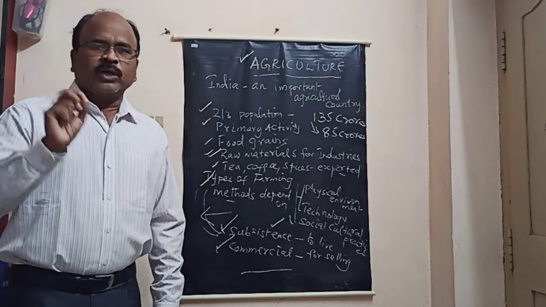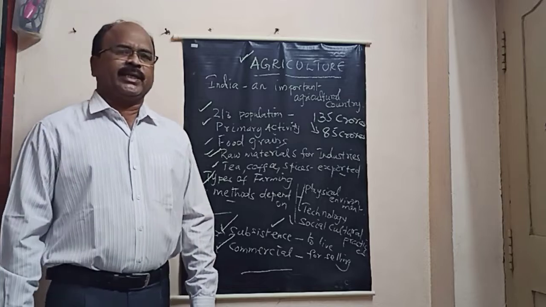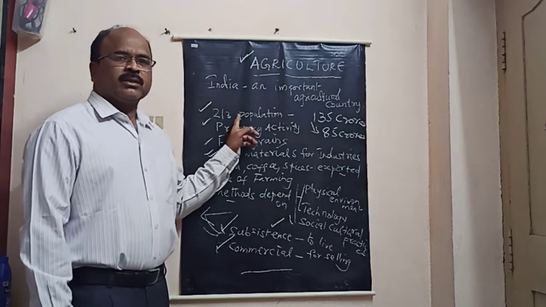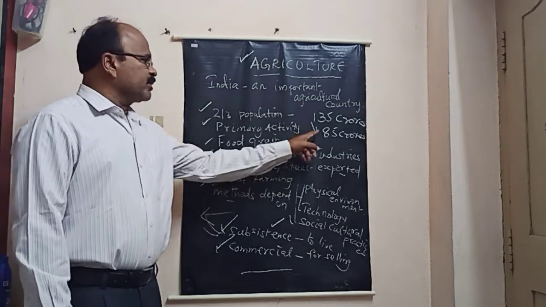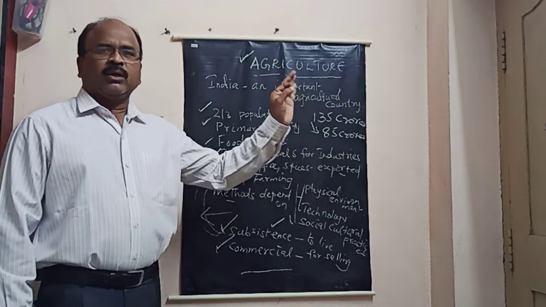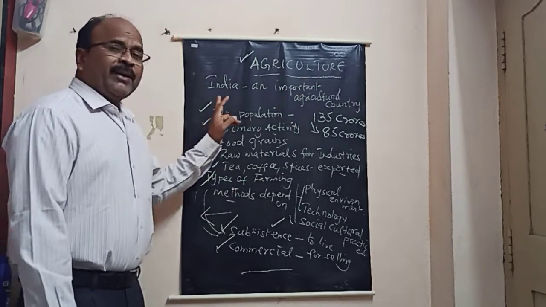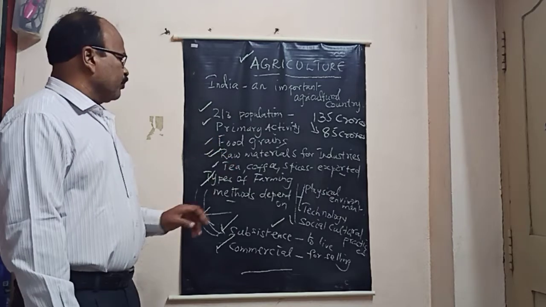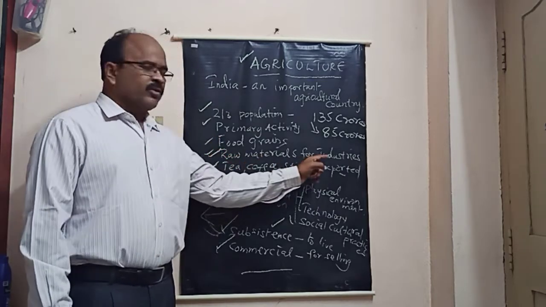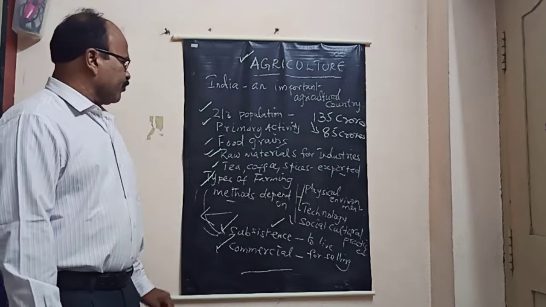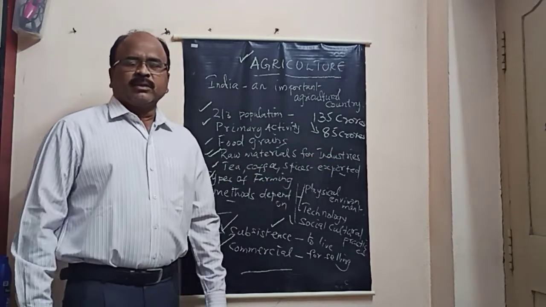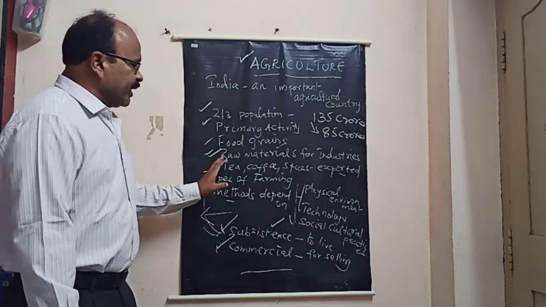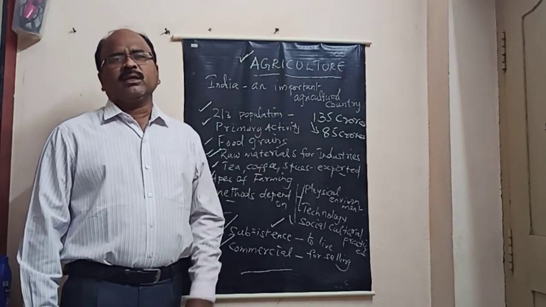They'll ask you this question. Why is India an important agricultural country? What are the points? We will recall once. First one, 2/3 of India's population depends on agriculture. That means 85 crores of people depend on agriculture. Agriculture is a primary activity. It produces all types of food grains we consume. And it produces raw materials for all the industries based on agriculture. Tea, coffee and spices. These crops are exported to foreign countries and they bring in lots of foreign exchange. That's why India is called an important agricultural country.